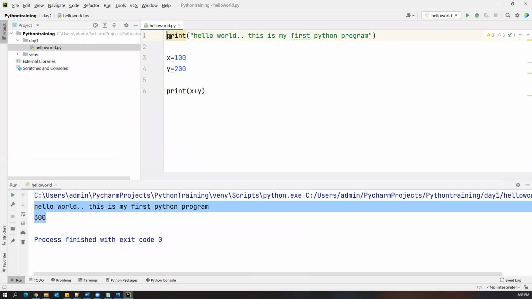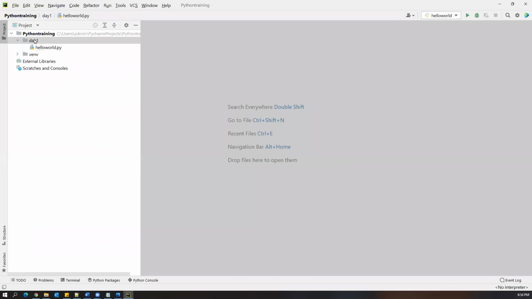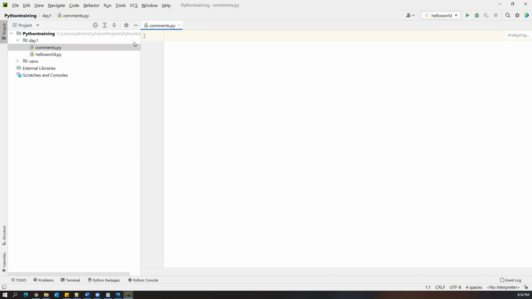For example, let me create one more program. I'm closing this, and let us create a new file and name it comments.py. This is another Python file. Suppose I want to write some description here, like the name and designation of who created this program, and for which application it is written. I'll put it as a comment, for example, name of the programmer, then designation, and so on.